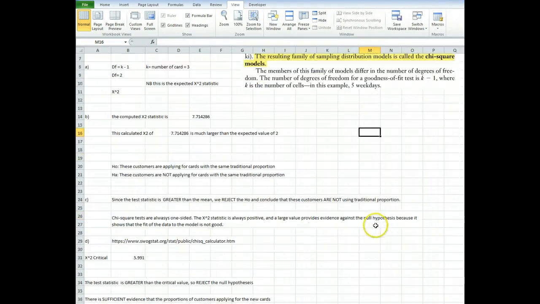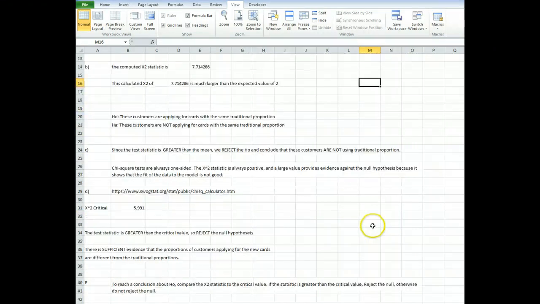Alright, simple enough. Since the test statistic is greater than the mean, we reject the null hypothesis and conclude that these customers are not applying using traditional proportions.